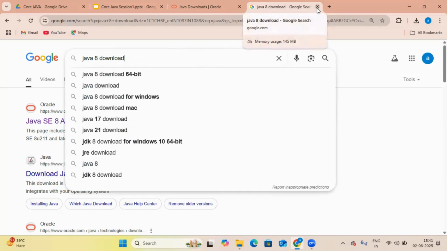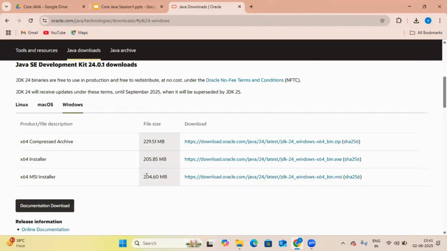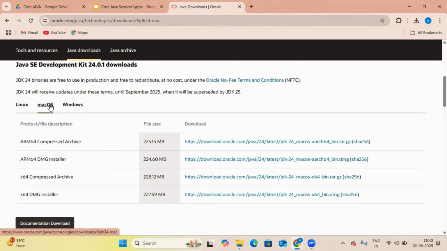I will also start with Java 8 now. Just click, and that way you can search and download. The majority of people use Windows, and some people use Mac. For Windows, you install the 64-bit installer, the exe file. For Mac, you go here and install according to your system configuration. Similarly for Linux.